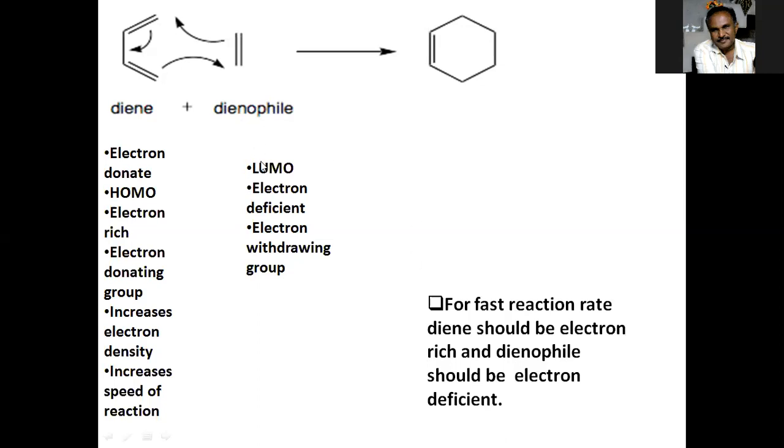And for the dienophile, it is the LUMO, electron deficient. It has electron withdrawing groups. For a fast reaction, the diene should be electron rich and the dienophile should be electron deficient. This is the main condition.